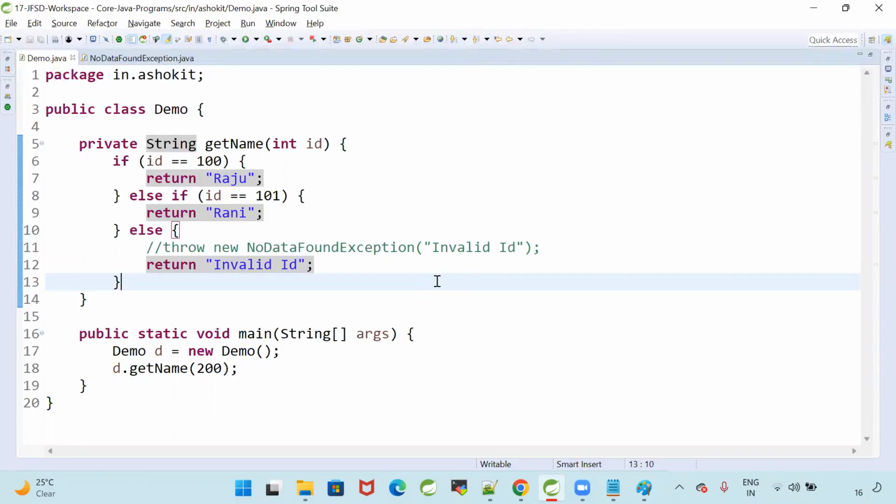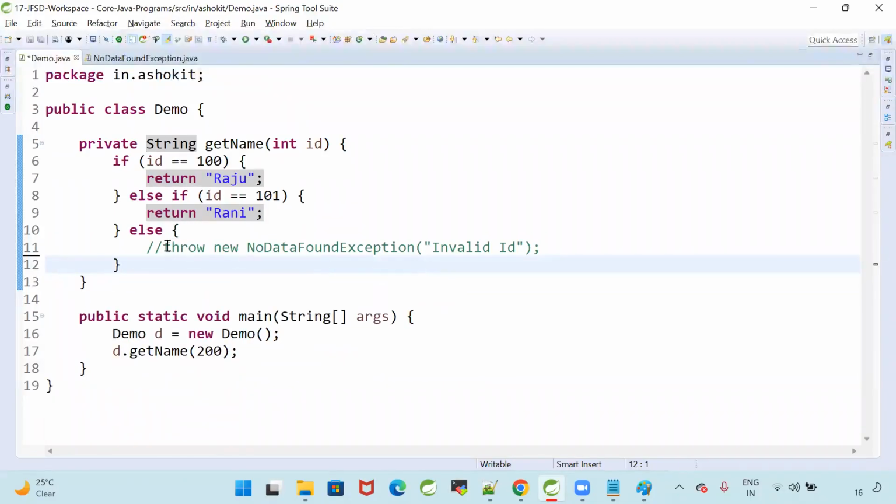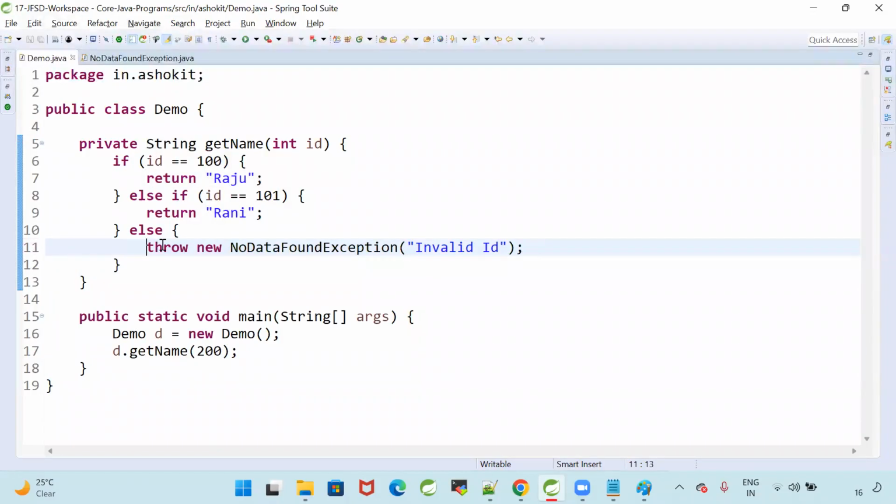When I want to give you the feel that there is a problem in the program, then I need to throw the exception instead of just printing that. I am throwing the exception by using the throw keyword. Then whoever is going to call the method will understand that there is a problem in the execution. That problem is a no data found problem, because the ID we passed is invalid. So the programmer calling my method will understand that they should not pass an invalid ID. Got it?